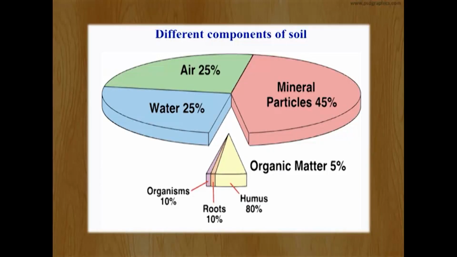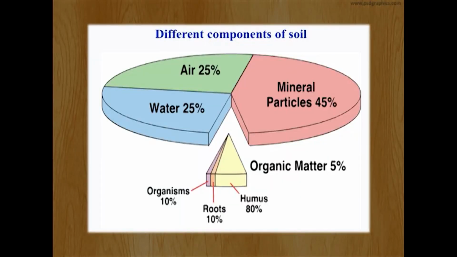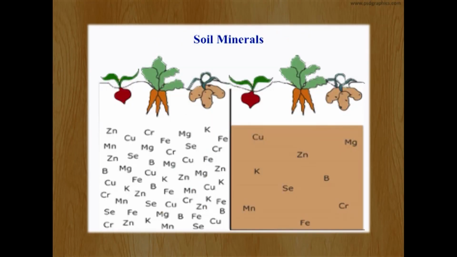Let us now come to the different components: water, air, mineral particles and organic matter. So soil is made up of these four components. The percentage shown here in this diagram refers to the average percentage present in any standard soil. So here we can see the mineral particles. We know that soil serves as a rich source of minerals like copper, zinc, potassium. These are all highly present in soil. Soil also serves as a source of carbon, hydrogen and oxygen.